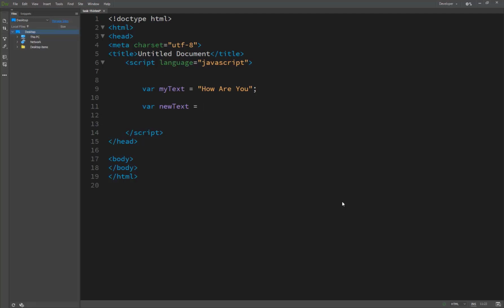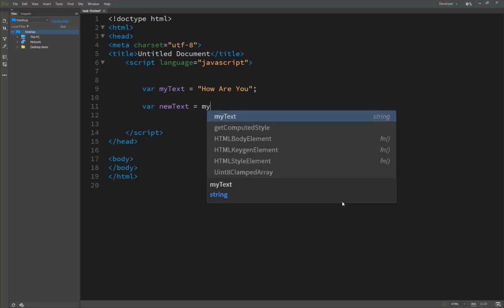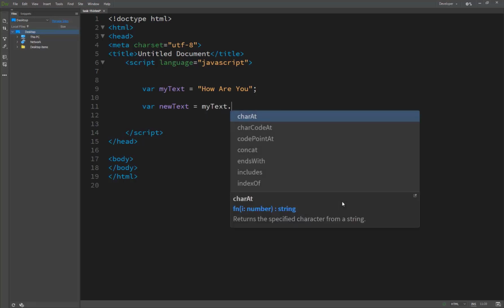the fact that each of these formatting methods returns a string, that is an object that in turn has its own set of formatting methods that can be called. This allows you to string together your functions like this. And now we are writing here my new string equal to my text dot.